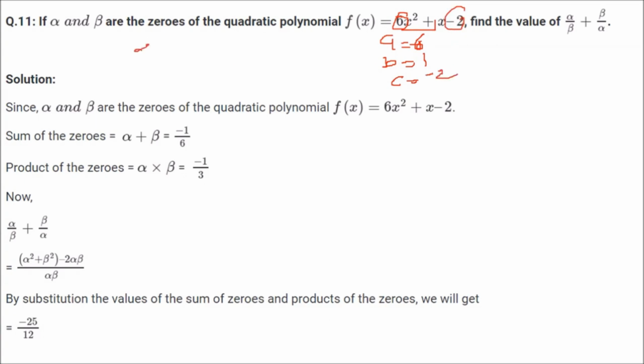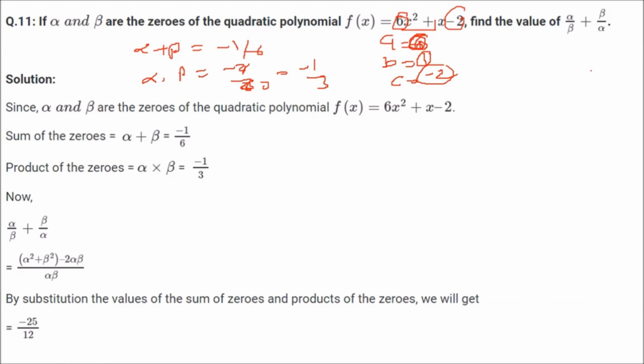So alpha plus beta is what? Minus B by A, that is minus 1 by 6. What is alpha into beta? C by A, so minus 2 by 6. 2 3s are 6. You get minus 1 by 3. So alpha plus beta and alpha dot beta we have got.